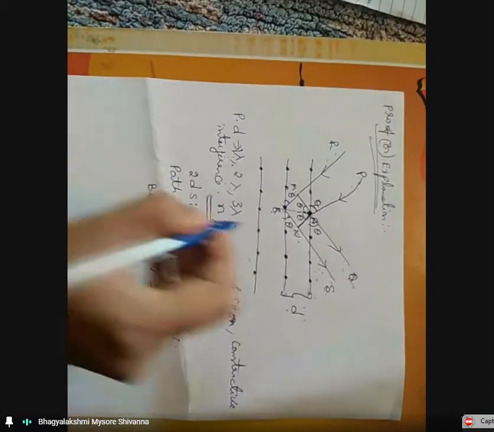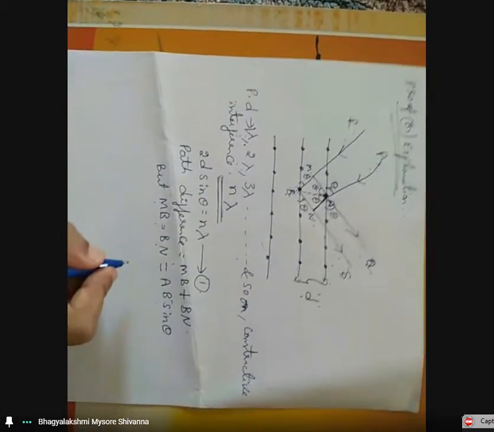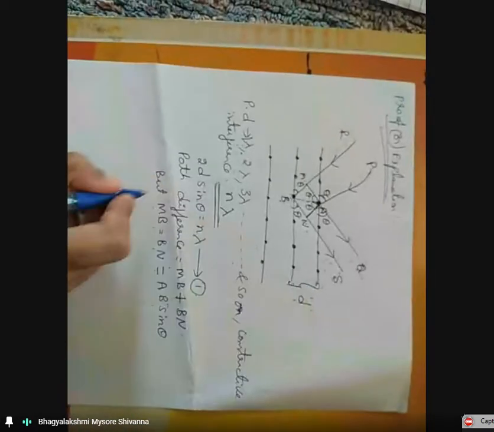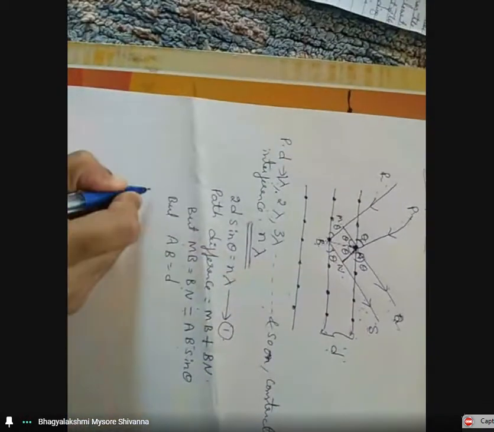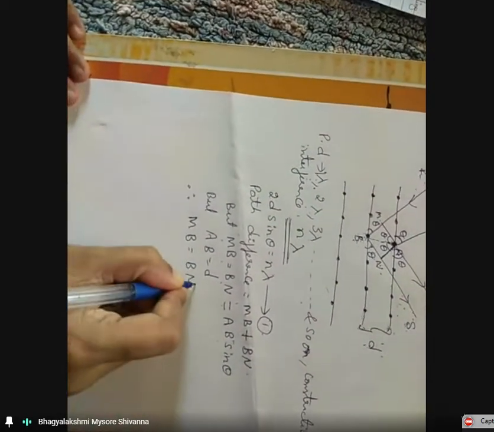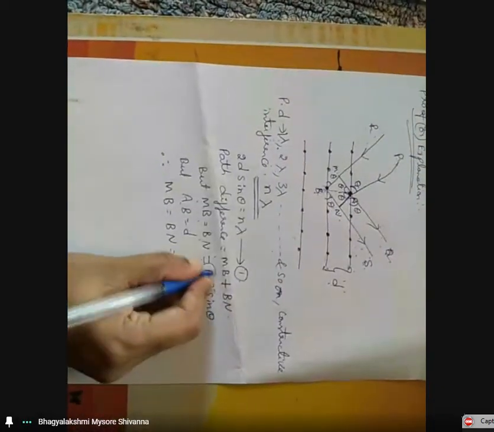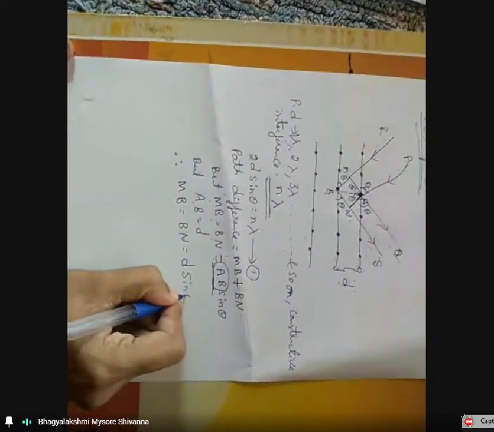But what is AB? AB is nothing but d, the interplanar distance. Therefore, MB equals BN equals d sin theta.